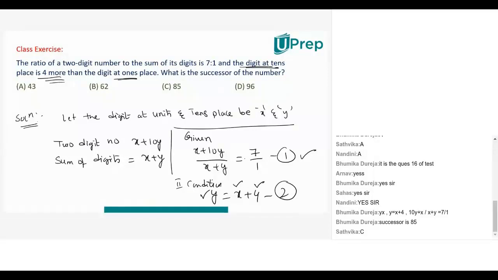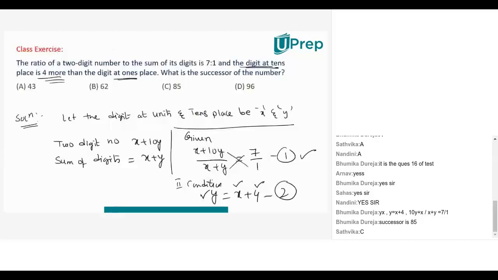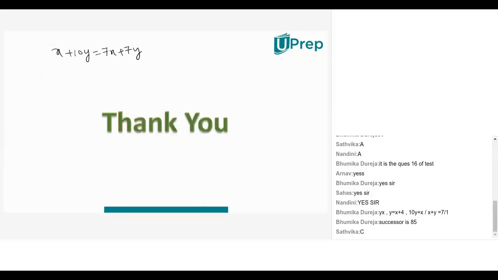What is that? Take this y on the right hand side. It becomes x minus y plus 4 equal to 0. So solve these two equations. So what do? Put y is equal to 2x. From this, y is equal to 2x. You substitute in this.